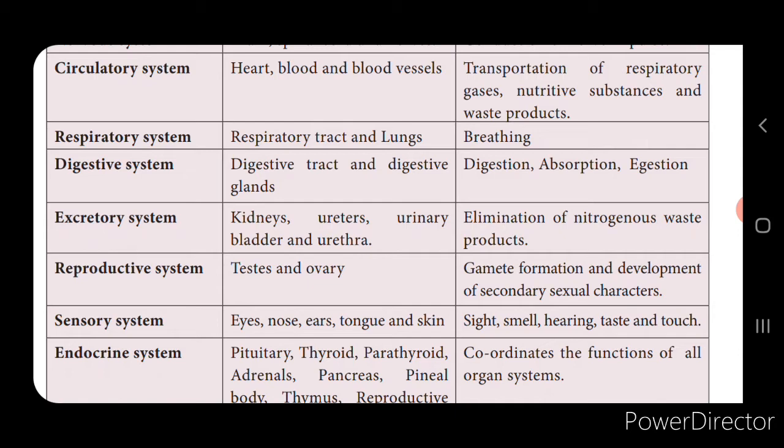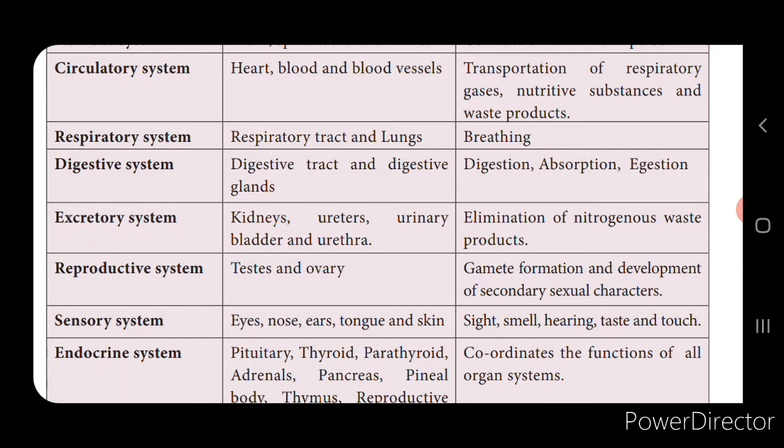Next one is the reproductive system. Here it consists of the testis and the ovaries. Testis is a part of the male reproductive system and ovary is a part of the female reproductive system. Here it is involved in gamete formation and also in the reproductive process. The next one is the sensory system, sense organs. All these sense organs are involved in this system, isn't it? Eyes, nose, ears, tongue, skin, all these are the sensory organs, which are part of the sensory system.